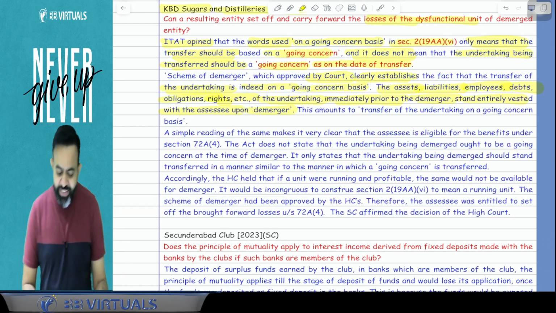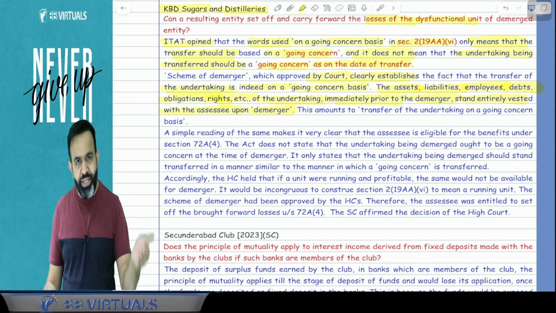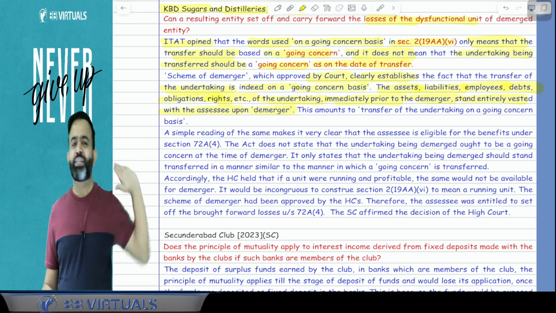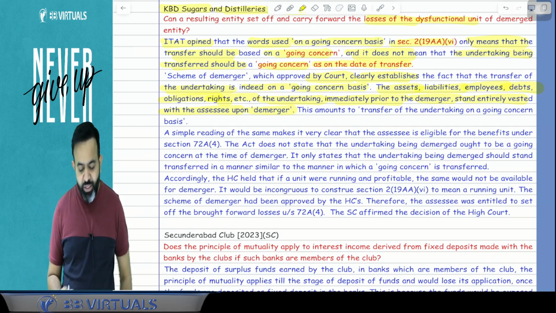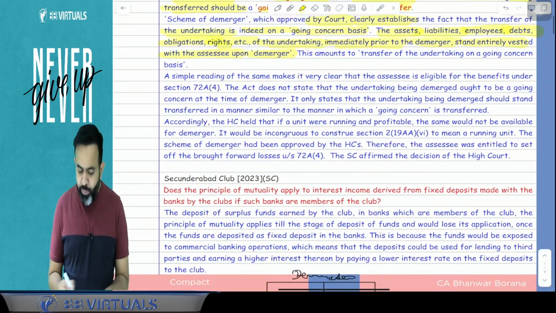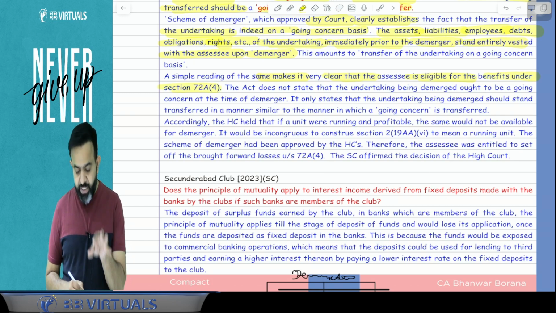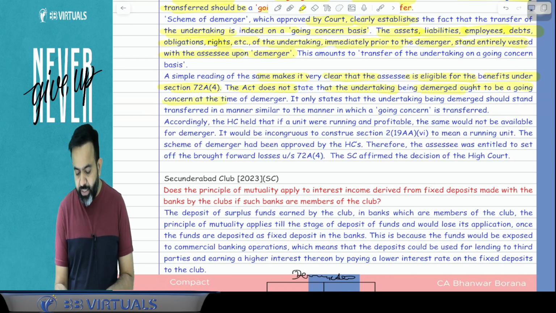So here going concern means, guys, all the assets, liabilities, employees, debt, obligations are transferred to the resulting company. It will be treated as a going concern. This amounts to transfer of undertaking on a going concern basis. A simple reading of the same makes it very clear that the assessee is eligible for the benefit under section 72A subsection 4. The act does not state that the undertaking being demerged has to be a going concern at the time of demerger.